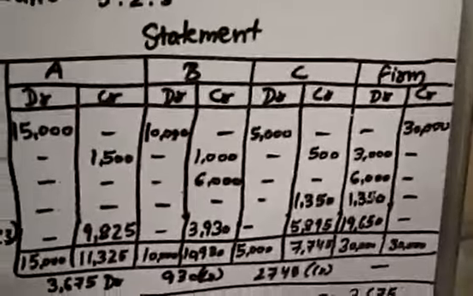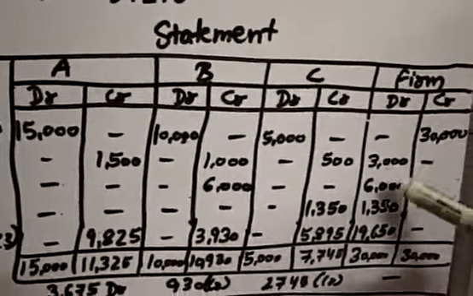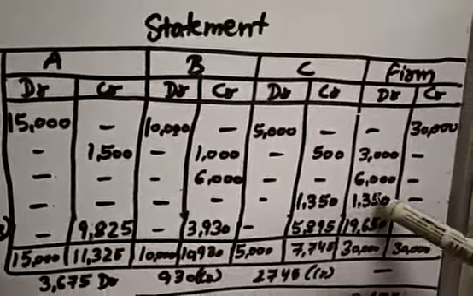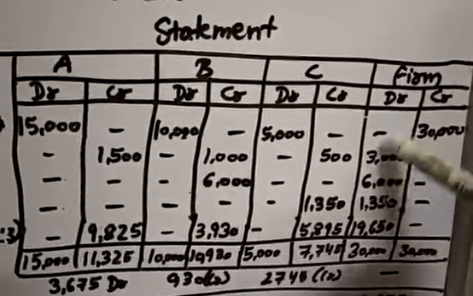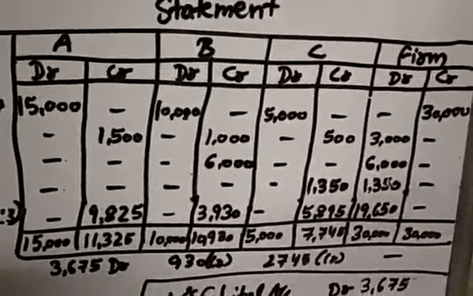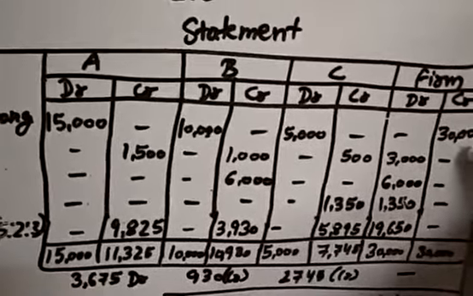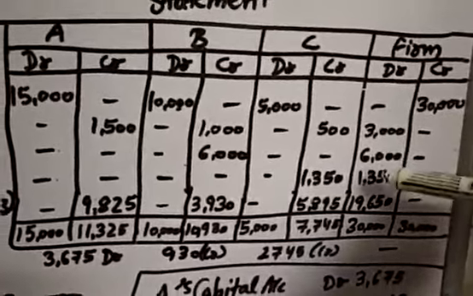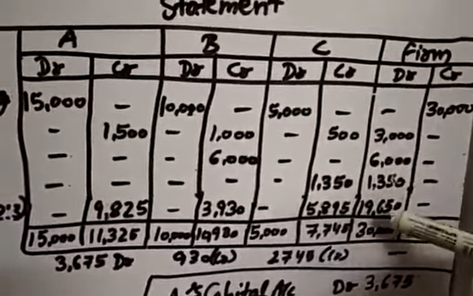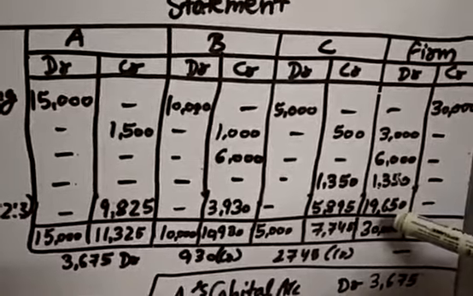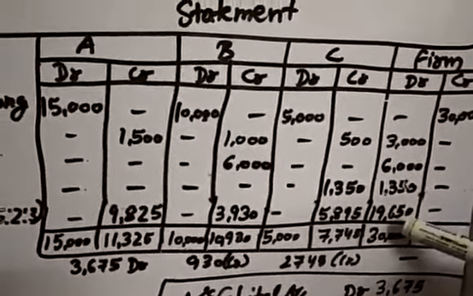So now, 6,000 plus 3,000, 9,000, and 10,350 is the total expenses made. But how much has the firm earned from cancelling the profit? 30,000. So 30,000 minus 10,350 will give 19,650.